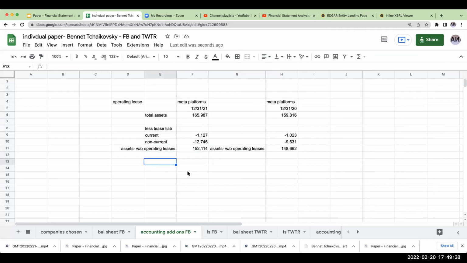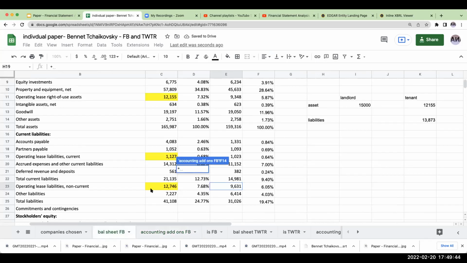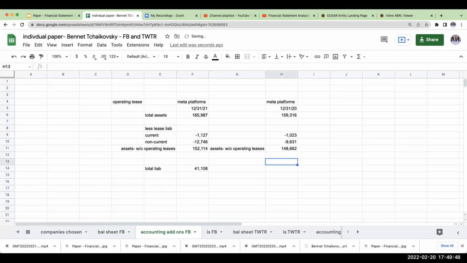Now, at the same time, our total liabilities are going to be 41,108, and over here for the prior year is 31,26. Then we're going to say less the lease liabilities, current and non-current.